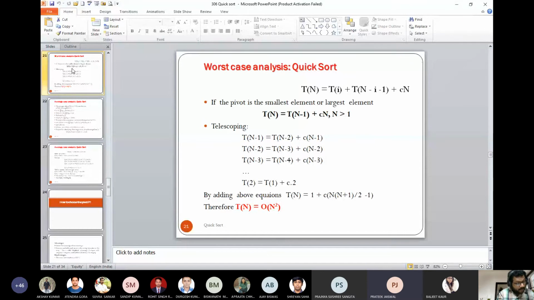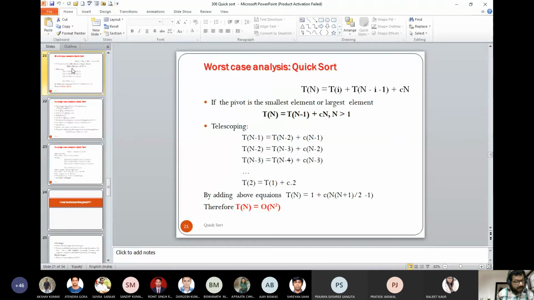Why will 1 by n be multiplied? Because the probability of selecting any item out of the available n items will be 1 by n.